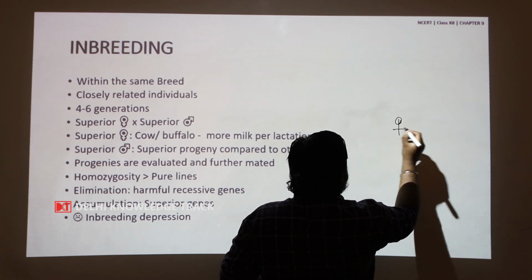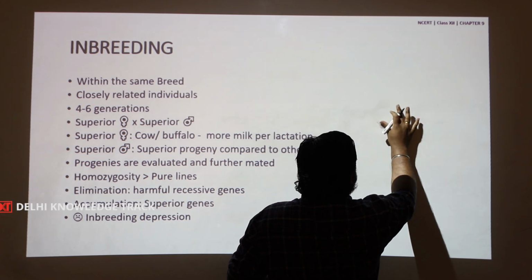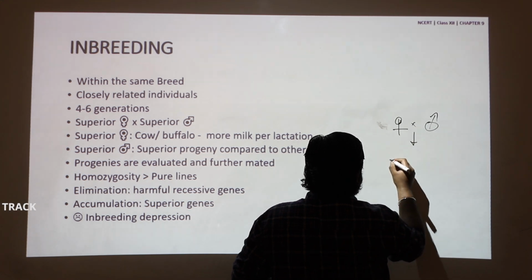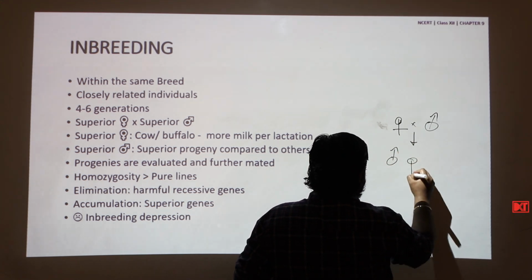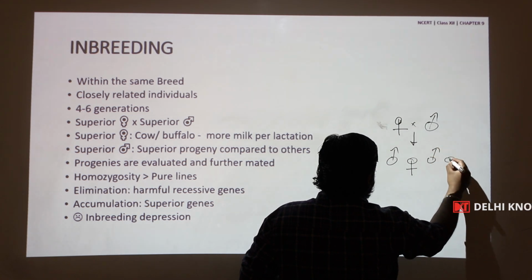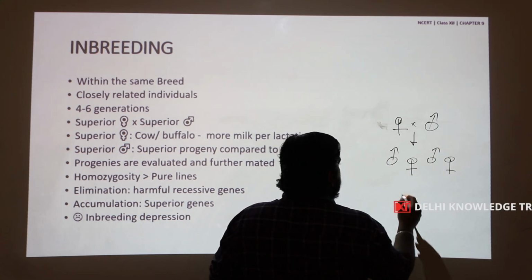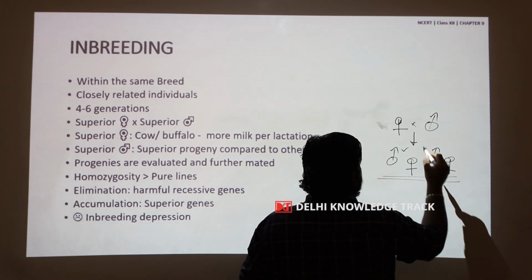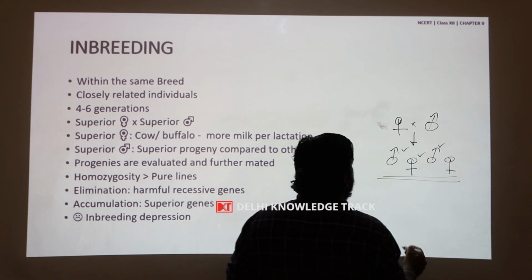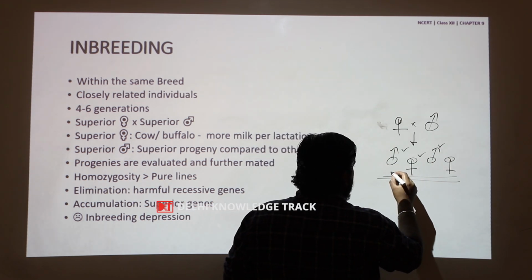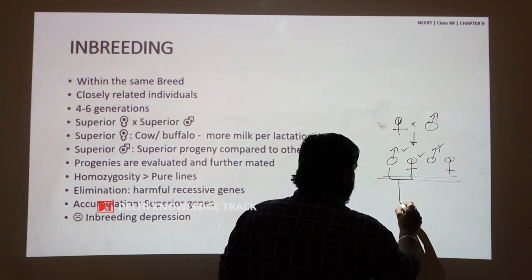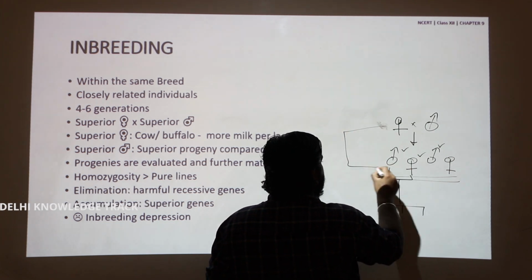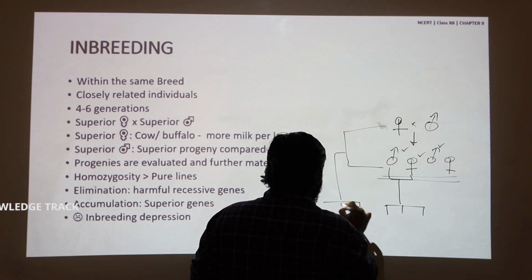A superior female is crossed with a superior male to produce progenies. These progenies are evaluated and selected. These progenies would be further mated. Even mating of this fashion is possible.